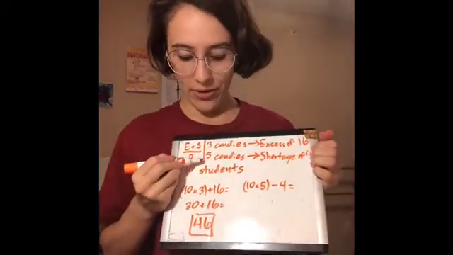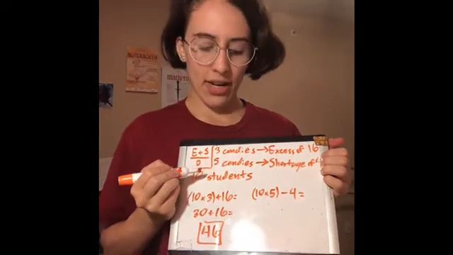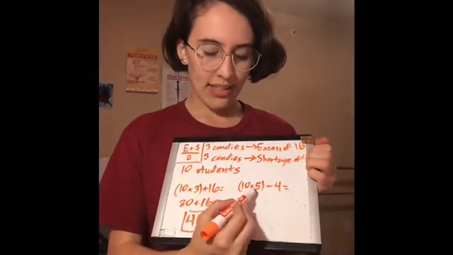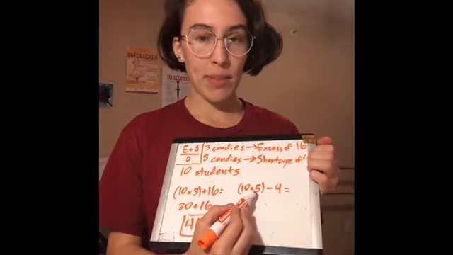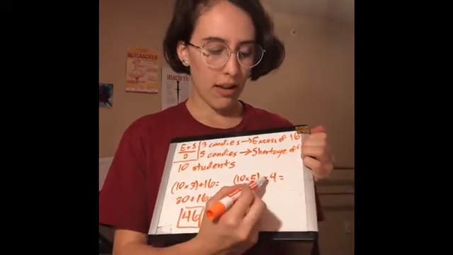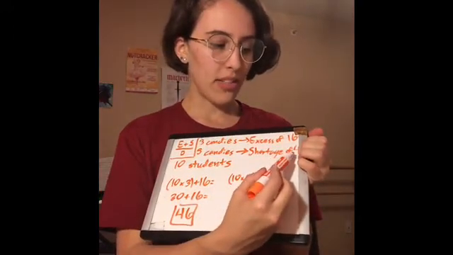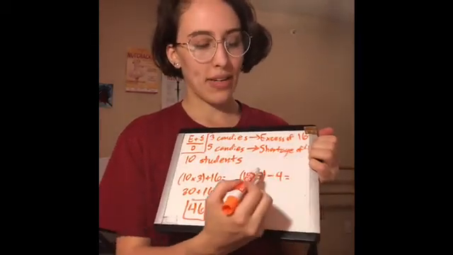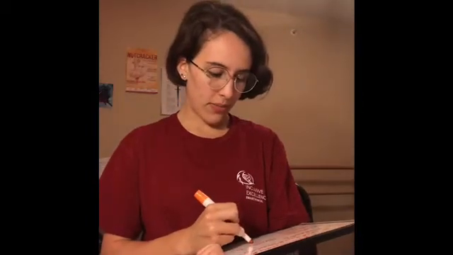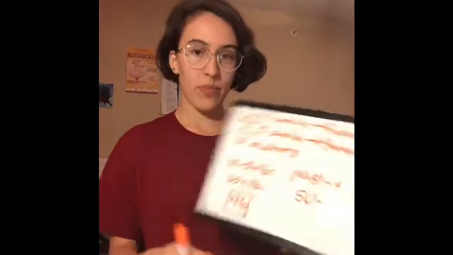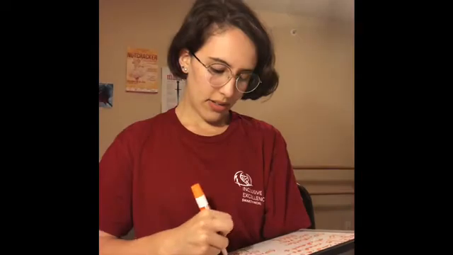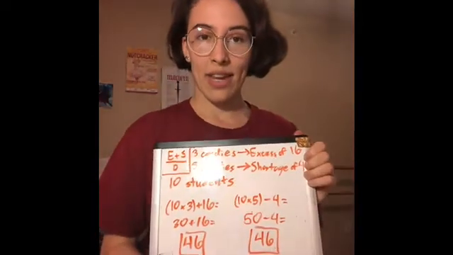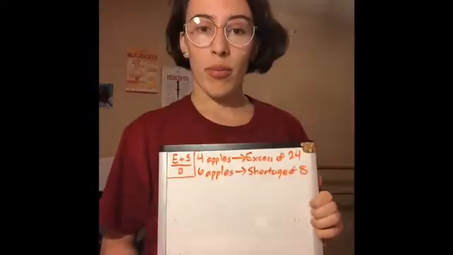We could also use the other scenario where each student is given 5 pieces of candy. In that case, we would do 10 students times 5 pieces of candy per student, minus 4, because the teacher is missing 4 pieces of candy if she gives 5 to each student. So 10 times 5 is 50, minus 4, and you'd still get 46 pieces of candy. Let's do one more practice problem.